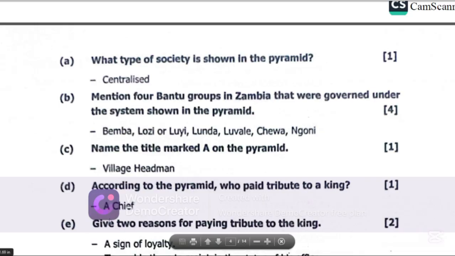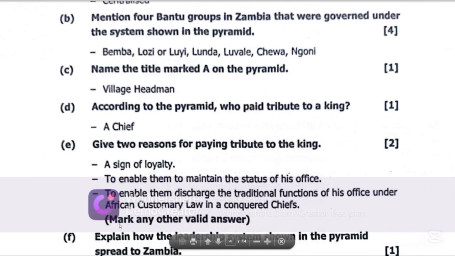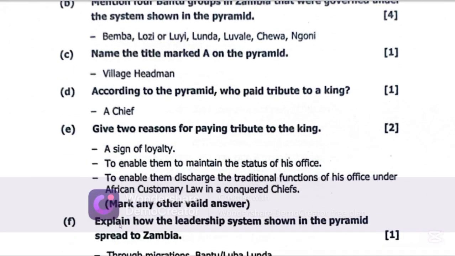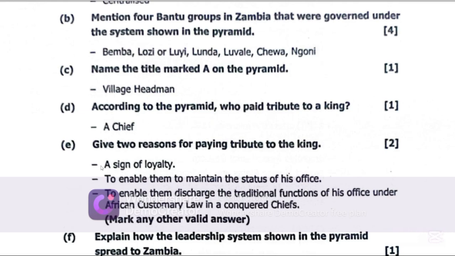Then let's get to E. Give 2 reasons for paying tribute to the king. The reasons for paying tribute to a king included a sign of loyalty. Then the other reason was to enable them to maintain the status of his office. Then the other reason was to enable them discharge the traditional function of his office under African customary law in a conquered chiefdom.